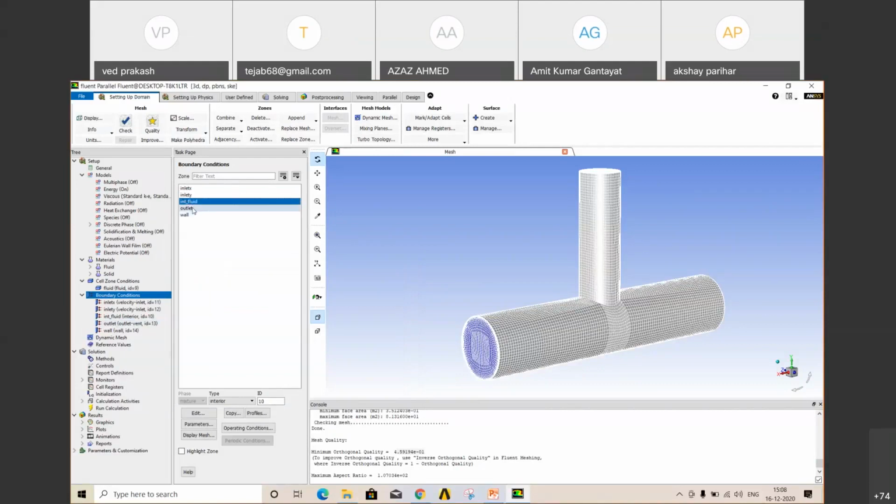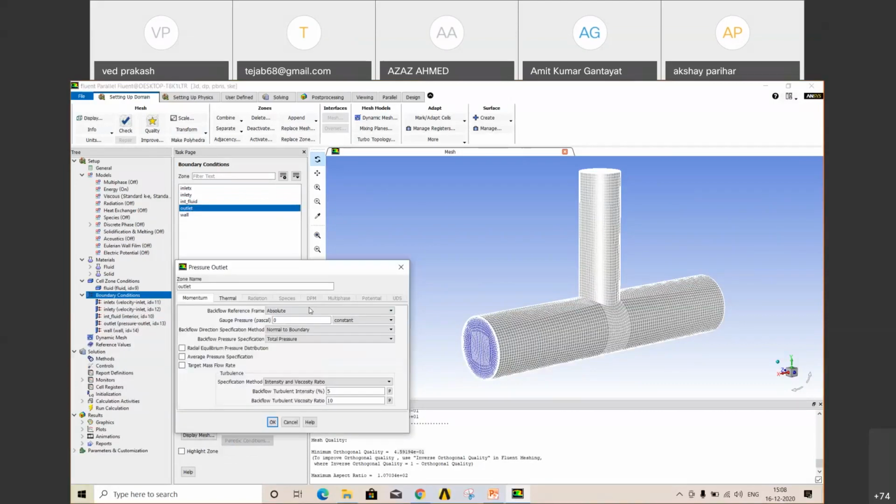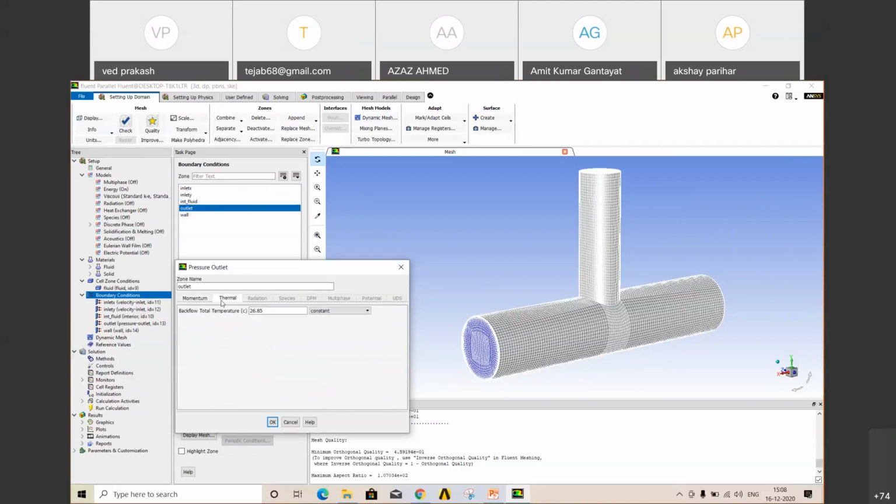This is integer fluid. Outlet is pressure outlet. Okay. Pressure outlet. Here hydraulic diameter is 0.15 because outlet diameter is the same as inlet X, and let it keep room temperature only. Okay, we don't know the outlet temperature because it hasn't happened yet.